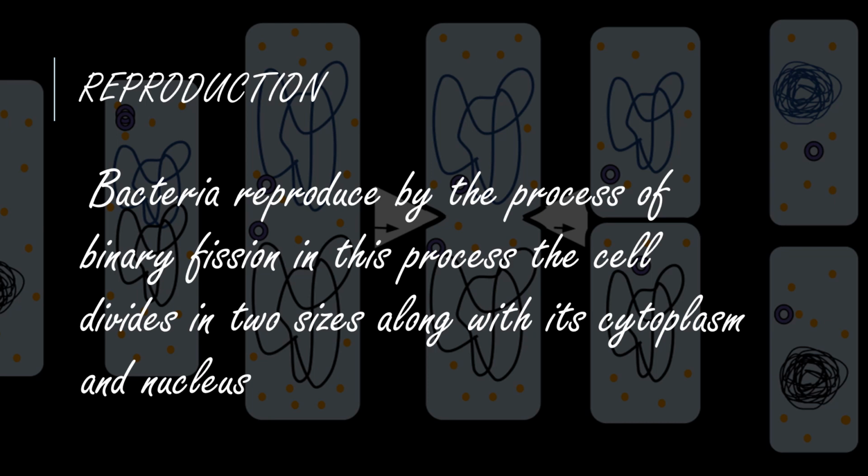In this process, first of all, the cell divides, the nuclear material starts dividing itself into two parts, and finally all the cytoplasm and cell divide itself into two parts. So that method of reproduction is known as binary fission, in which one cell will divide itself into two different parts, two different cells.